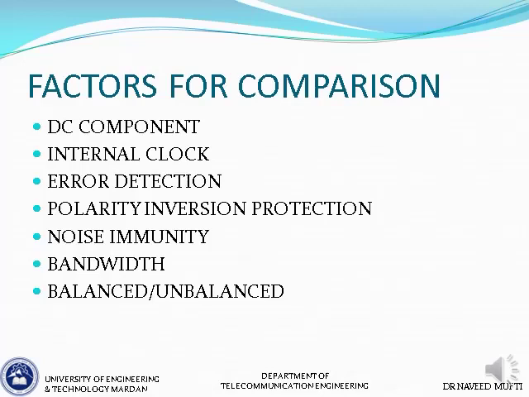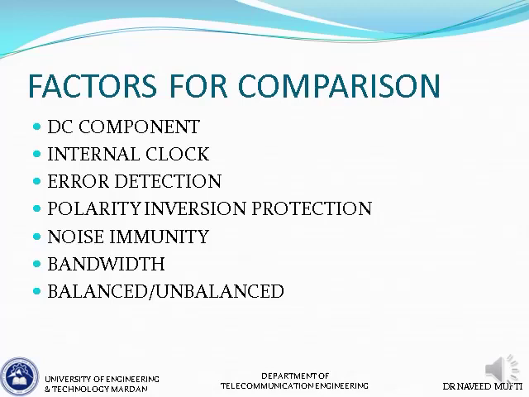The first of them is DC component. Some of the waveforms inherently have a DC component, while the others are not expected to have any DC component if the number of ones and zeros are equal. So for example, the first waveform, if you consider NRZ-L, and if you assume that the number of ones and zeros are equal, what will be the average value of that waveform, or the DC component of that waveform?